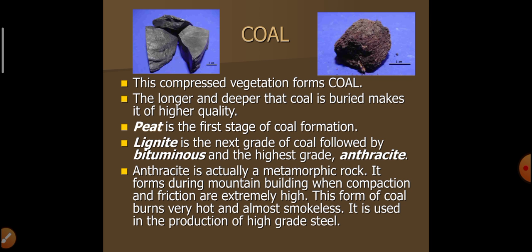It formed during mountain building, when the compaction and friction are extremely high. This form of coal burns very hot and almost smokeless. It is used in the production of high grade steel.